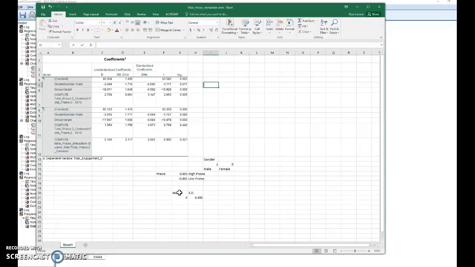Let's write the equation one more time. So I have engagement is equal to beta naught plus beta 1 times gender plus beta 2 times group plus beta 3 times praise plus beta 4 times praise by gender interaction. Again, I have this extra term like I had in the previous video. We have this extra term of group, which is not involved in the interaction. What do I do with it? Generally, you want this term to go away if possible.